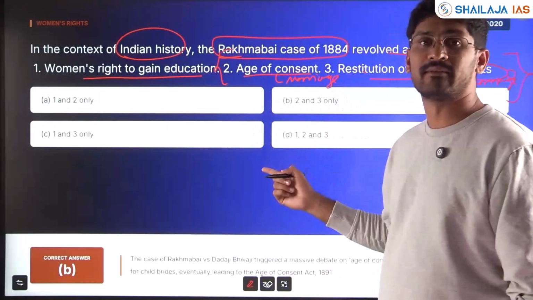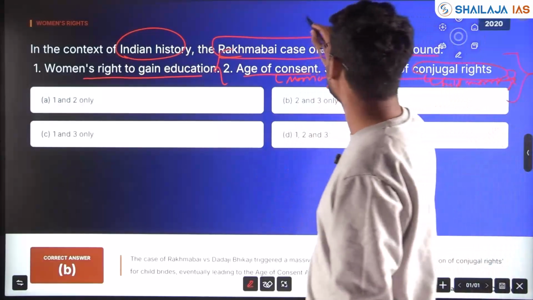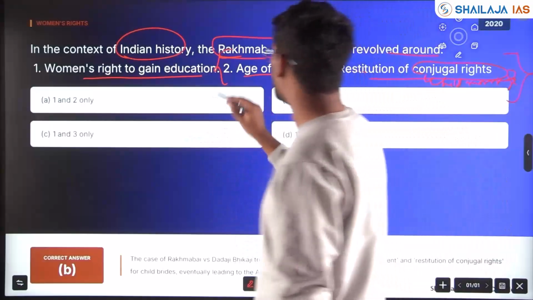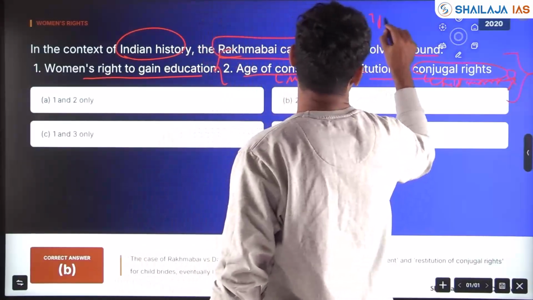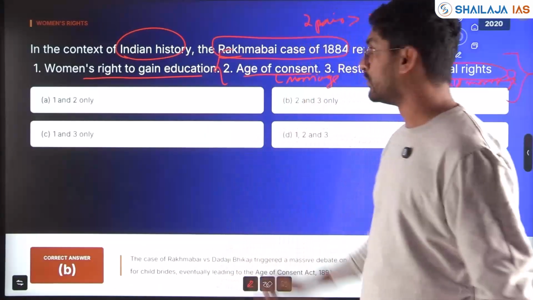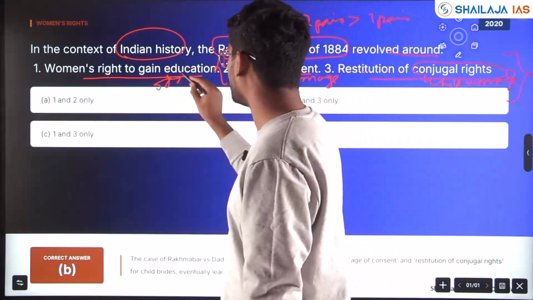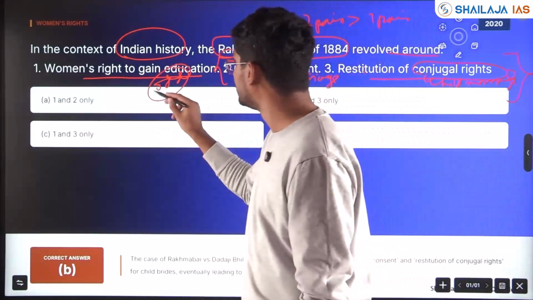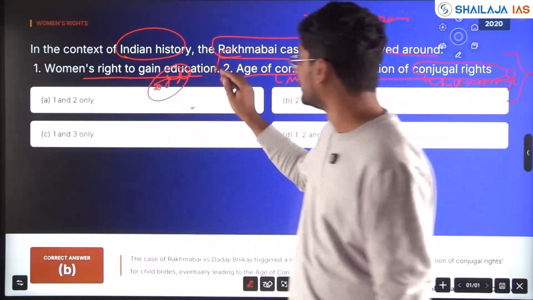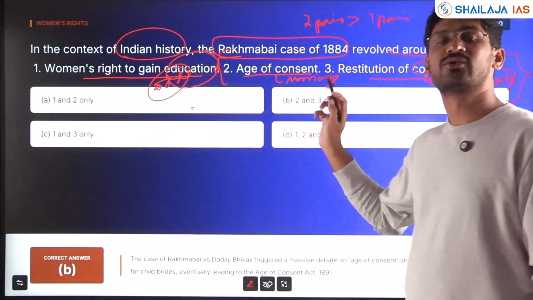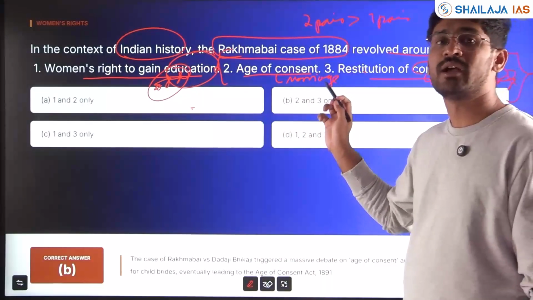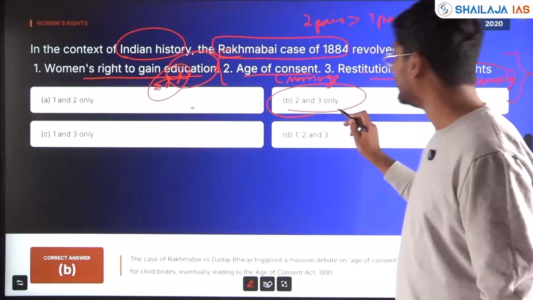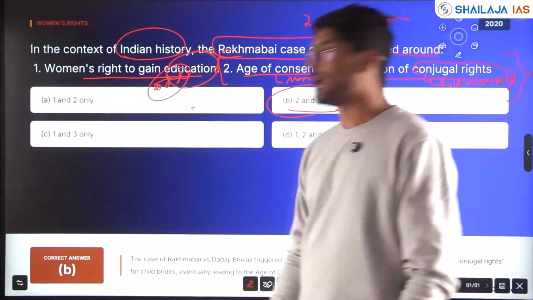Here options are given. If pairs are given, I'll go with the two-statement pair, because two statements are dominating the one, which is the odd one out. This is the odd one out. If you have studied, go with the knowledge. If you have not studied, this is the odd one out. Why? This is speaking about education. The rest two statements are talking about marriage rights, age of consent. So option B, 2 and 3, are the right options here.